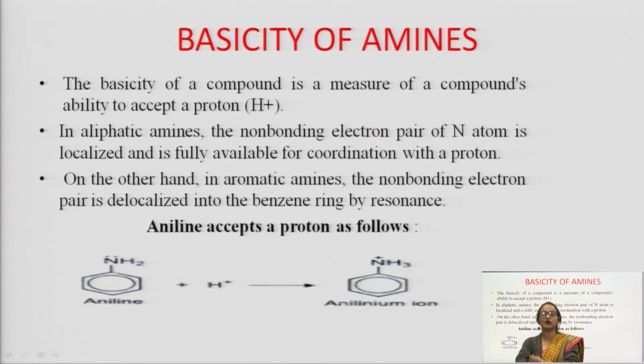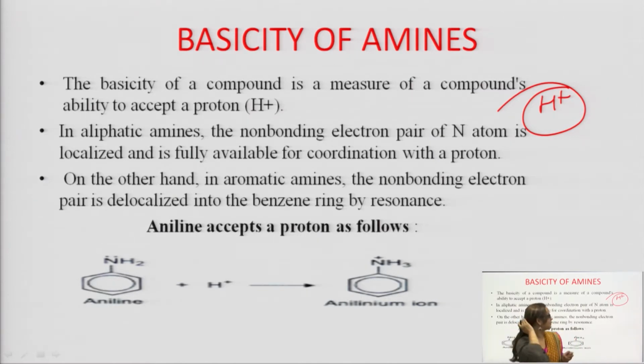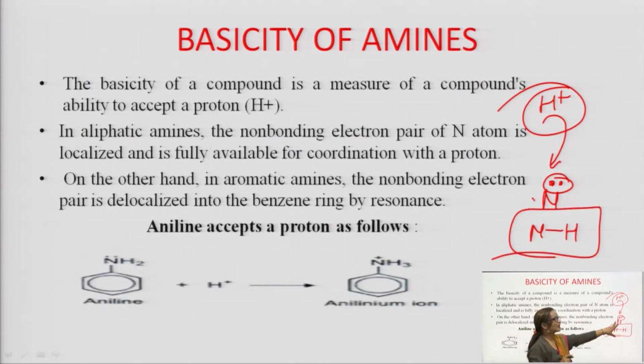In aliphatic amines, what happens? The nitrogen lone pair of electrons is localized. When it is localized, what happens? The basicity will increase. That is why it is said to be fully available for coordination with a proton, because a proton is what? H plus. It has a positive charge. It will come to that compound that will donate the electron. Proton comes and attaches itself to the nitrogen lone pair of electrons and forms this type of bond. So, that is why, because of this lone pair of electrons on nitrogen, amines are called basic, right?